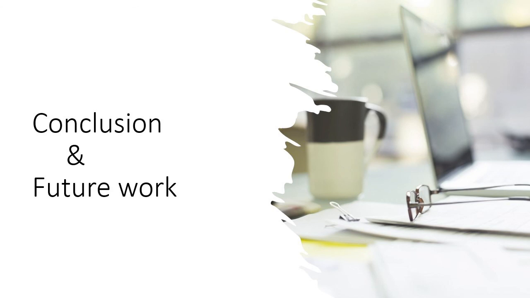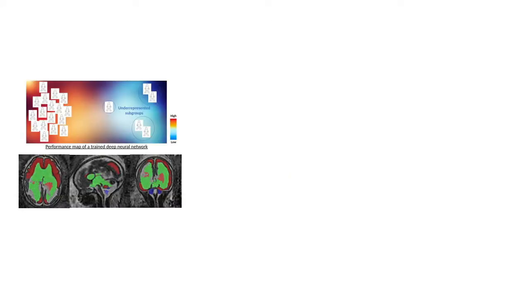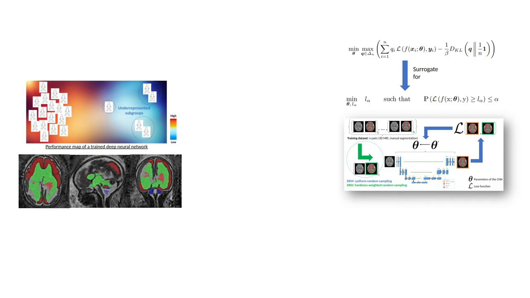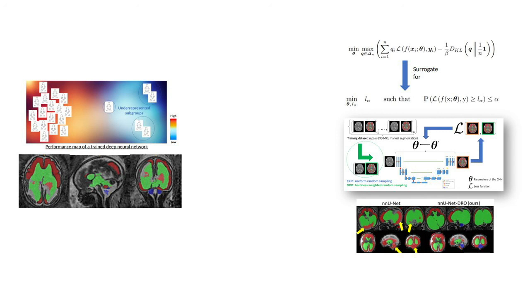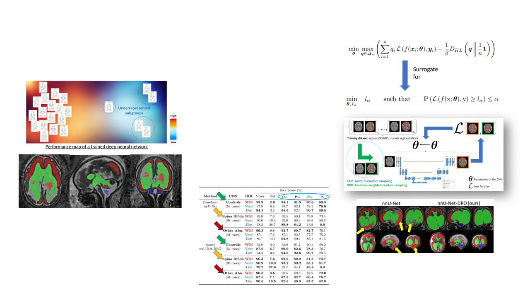In conclusion, we have shown that the high anatomical variability across pathologies can affect the robustness of deep neural networks when they are trained by minimizing the mean training loss. To mitigate this problem, we have proposed to train deep neural networks using distributionally robust optimization, and we have obtained improvements on some of the worst pathological cases. In parallel, we have highlighted the need to rethink our evaluation methodology. First, we need to report measures of risk, such as percentiles, and not only the mean and the standard deviation. And second, there is also a need to stratify the evaluation of deep neural networks, as was previously discussed in the literature.